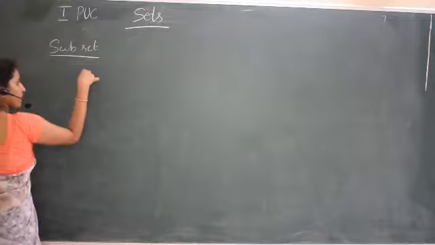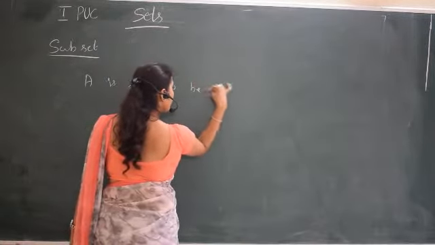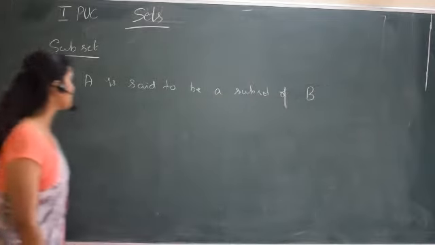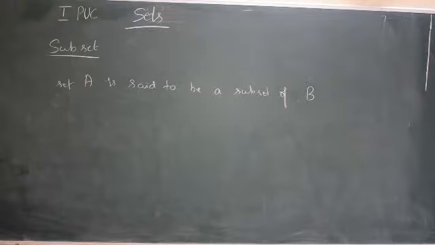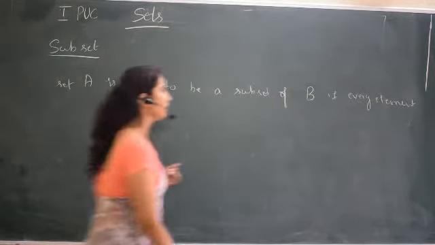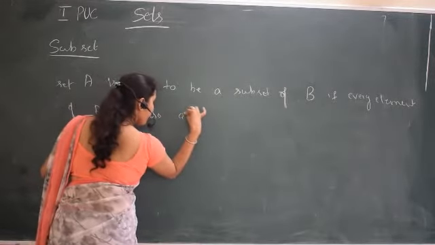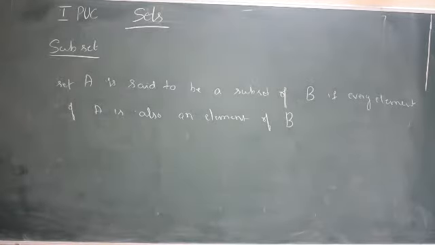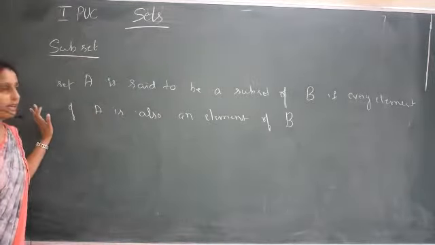A set A is said to be a subset of another set B. If there are two sets A and B, A is said to be a subset of B if every element of A is also an element of B.